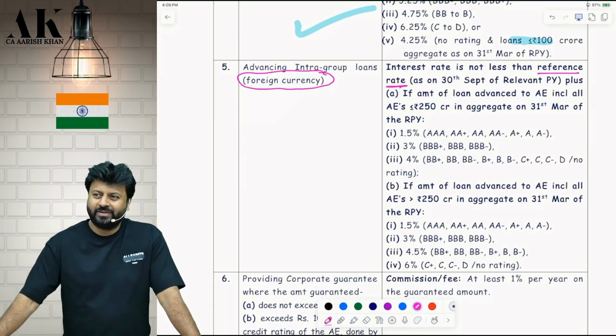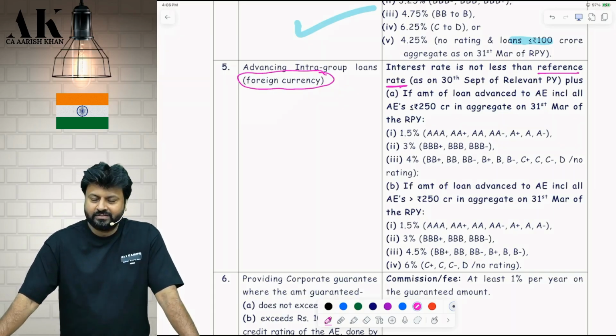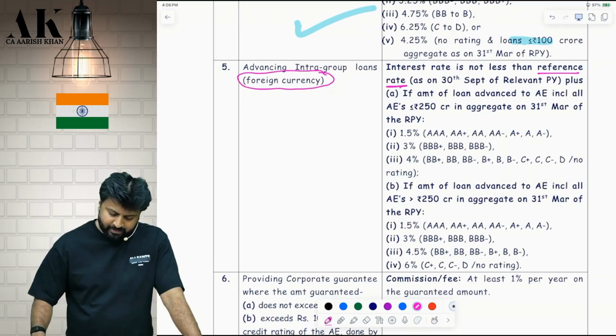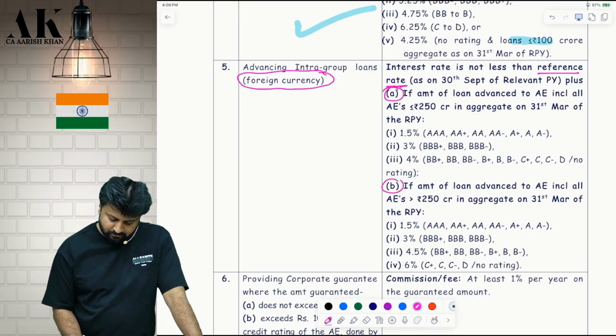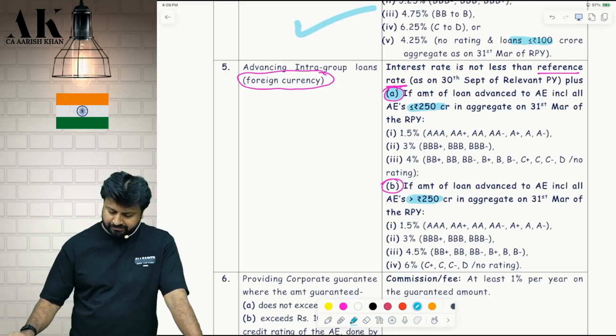Just underline it. Interest rate is not less than the reference rate as on 30th September of the relevant PY plus. Now there are 2 parts. Circle point number A, point number B. Point number A is applicable if your loan amount is up to 250 crore and point number B is applicable if the loan amount is above 250 crore.